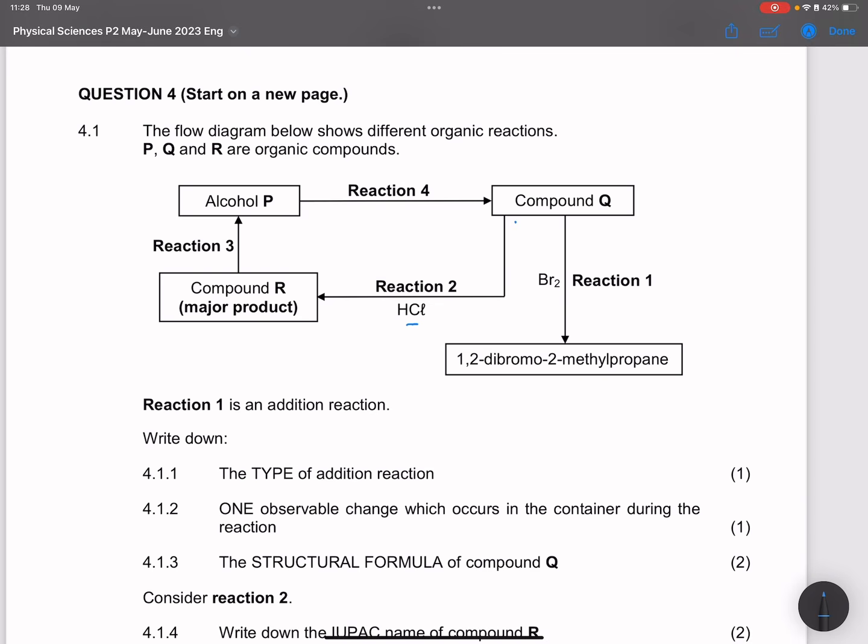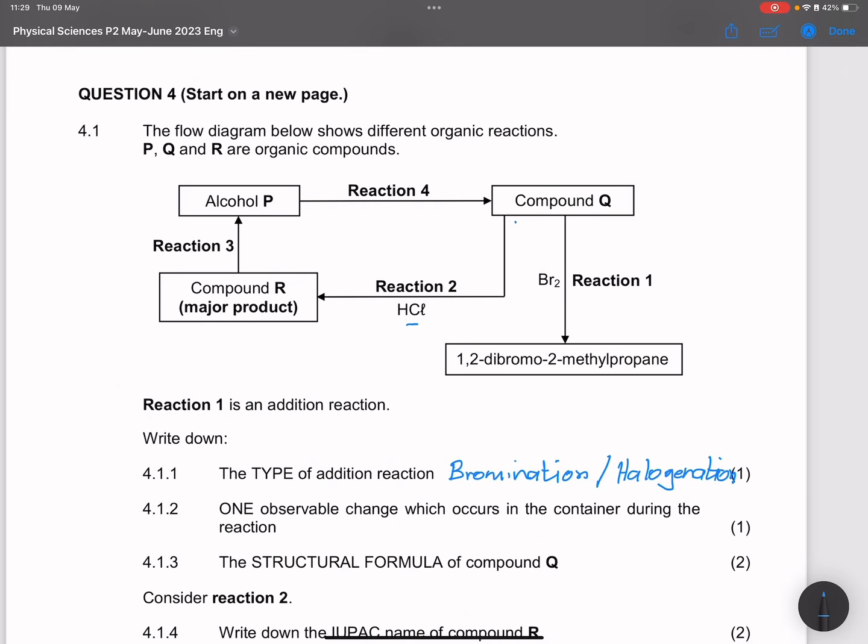They say the type of addition reaction. So they say for reaction 1, write down the type of addition reaction. So we acknowledge it is an addition reaction. So that means it's an unsaturated hydrocarbon, right? So we added bromine. That would be bromination. Or you can say this is halogenation. Right, we added a halogen. So in that case, that would be a halogenation.